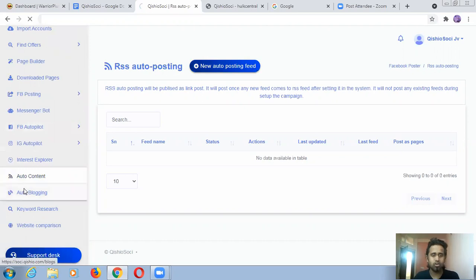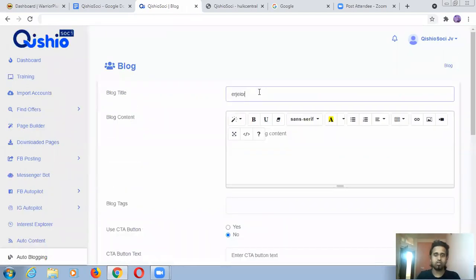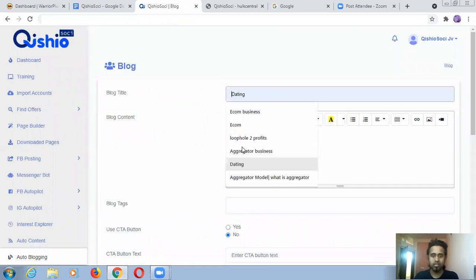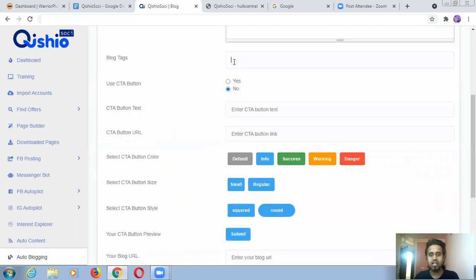So this is auto blogging. You have to put your WordPress post link and all like that, so that you will see. You will put your e-com business. I'm getting some options. I did this already because I have all these posts on my blog. For example, I'm trying this blog content, put whatever. Always put text, guys. For getting traffic, you always have to put some text, CTA buttons and all.